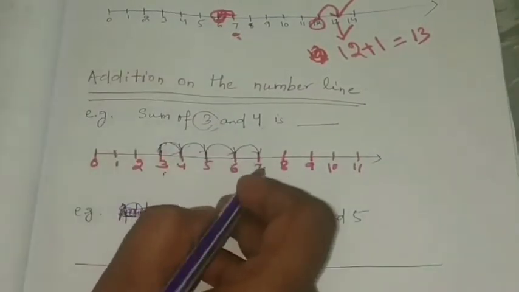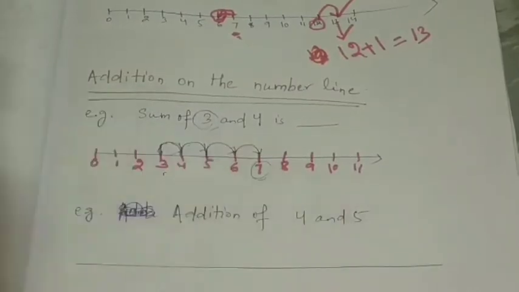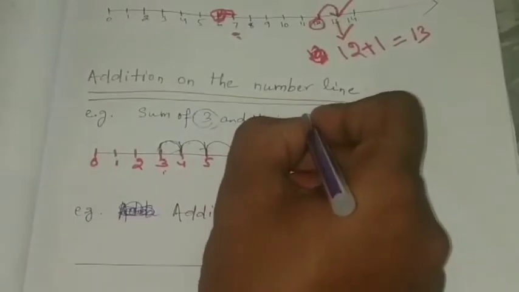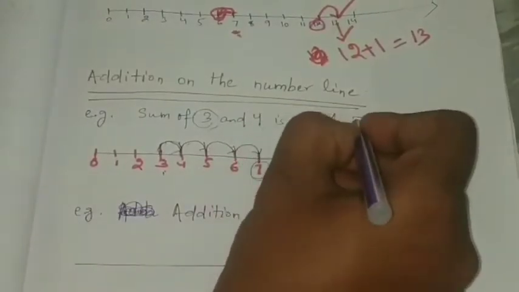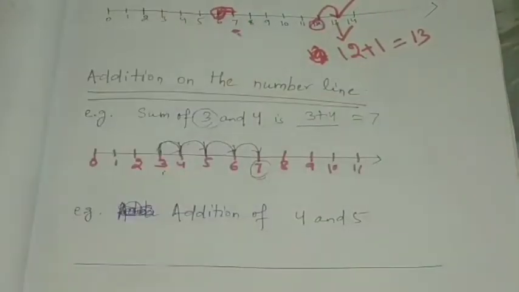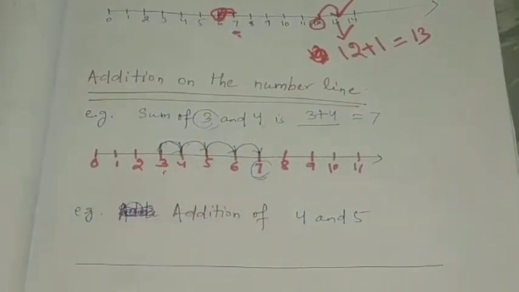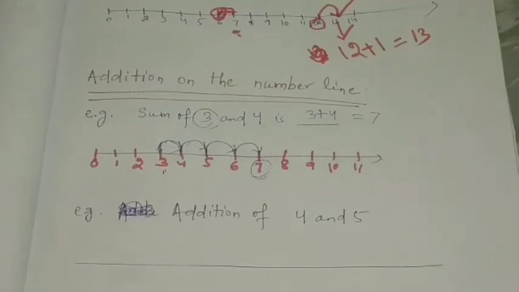After passing 4 units, what do we get? We get 7. So the answer is what? 3 plus 4 equal to how much? 7. So by this number line we found out the answer that 3 plus 4 is 7.